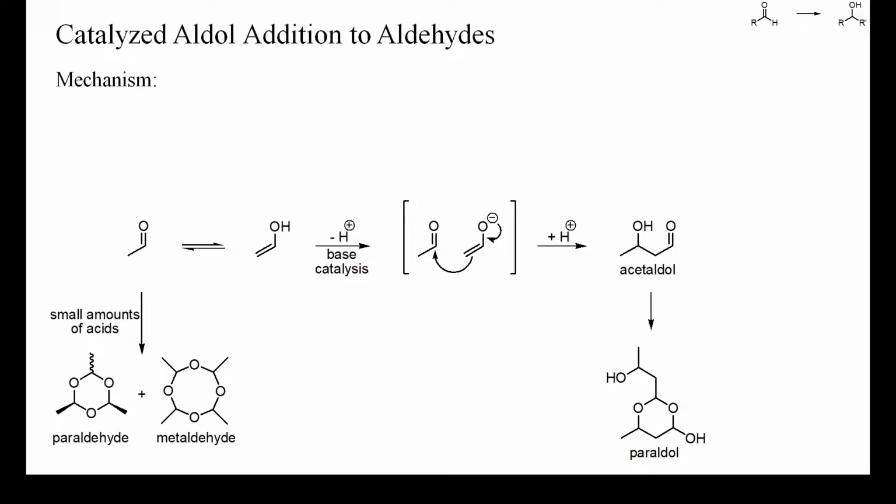If aldehydes are treated with small amounts of acid, some may form cyclic acetals. In the case of acetaldehyde, for instance, mainly two products are formed, the cyclic trimer paraldehyde, a liquid, and the cyclic tetramer metaldehyde, a solid with powerful molluscicidal properties. Large amounts of acid can bring about aldol condensations of enolisable aldehydes. Acetaldehyde, for instance, yields crotonaldehyde.